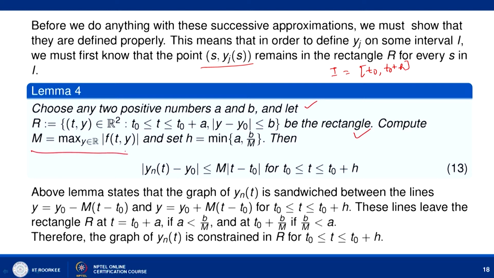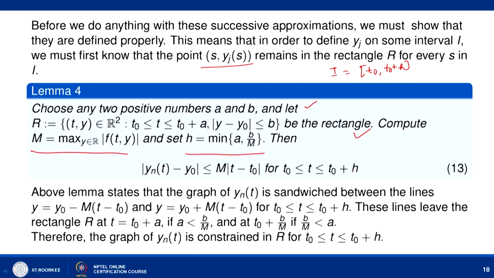Define M as the maximum over R of |f(t, y)|, and define h as the minimum of a and b/M. Then |y_n(t) - y0| is less than or equal to M|t - t0| for all t lying between t0 and t0 plus h.